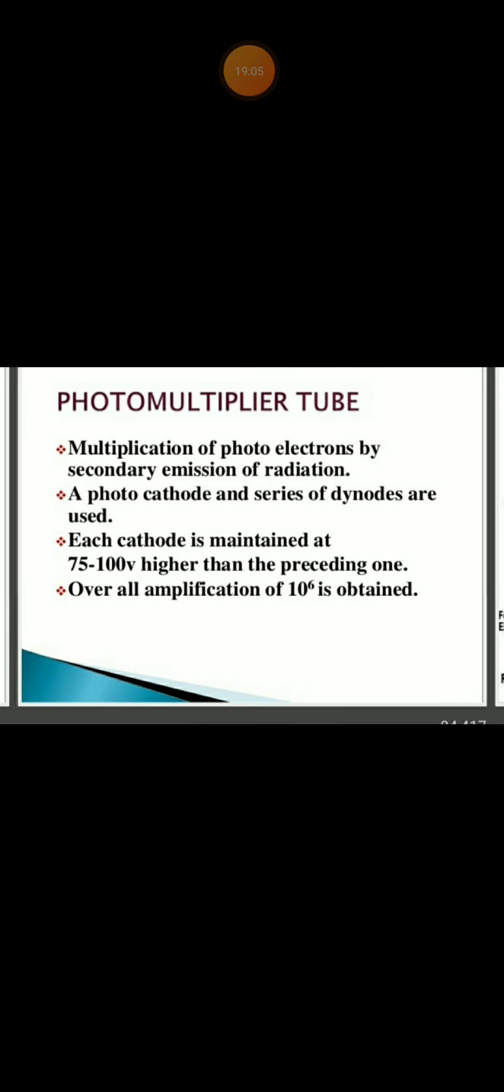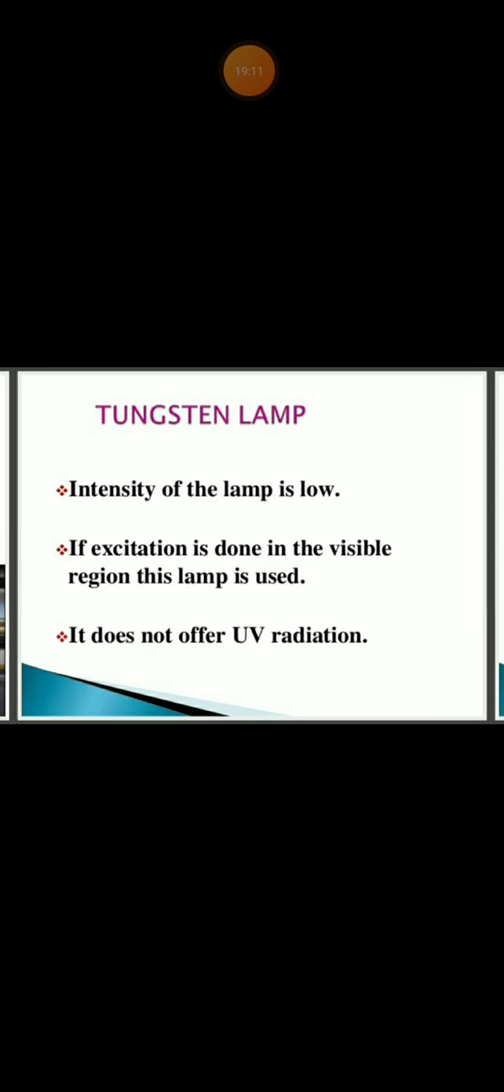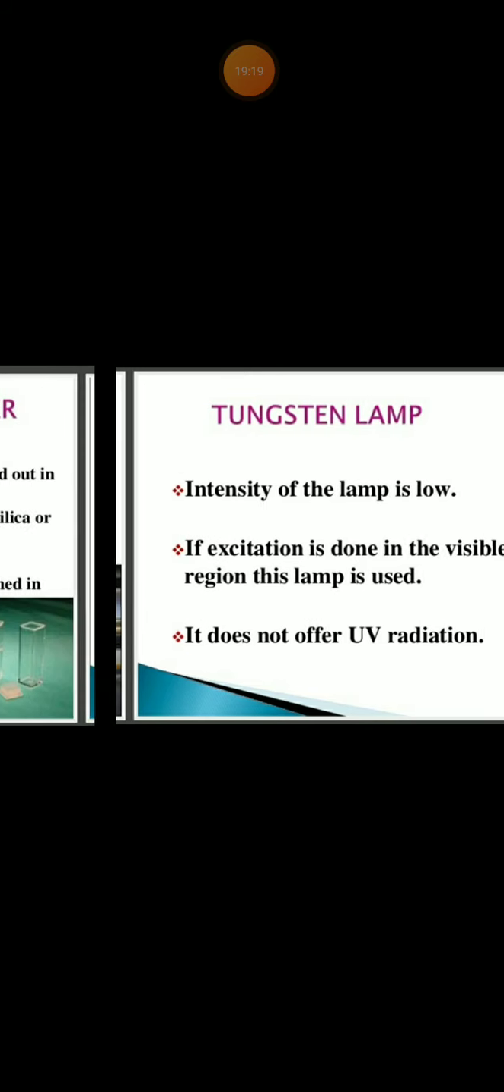Okay, there will be a cathode and dynodes. And what about the tungsten lamp? You know the tungsten lamp, the intensity of the lamp is low. If excitation is done in the visible region, this lamp is used, and it does not offer UV radiation.